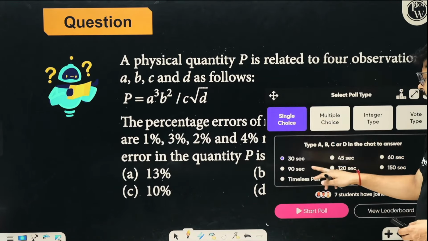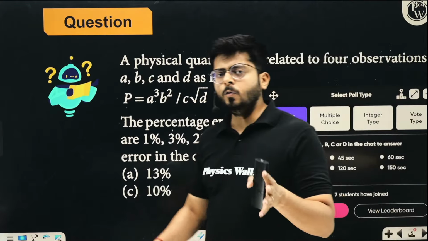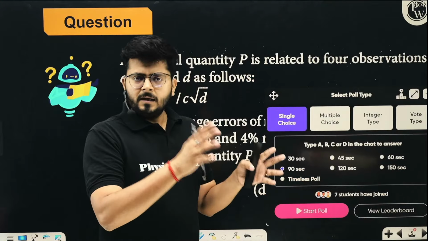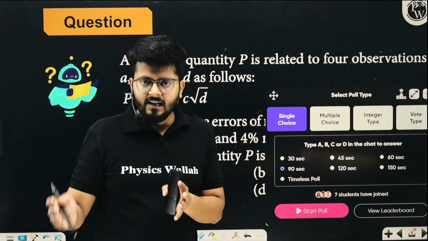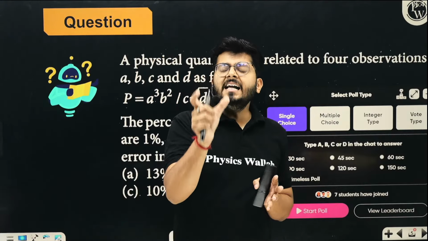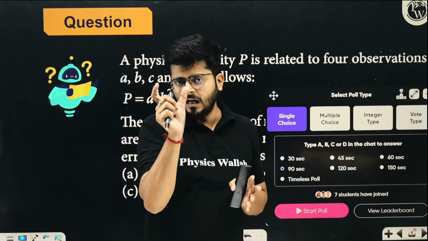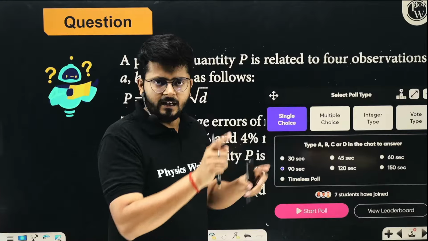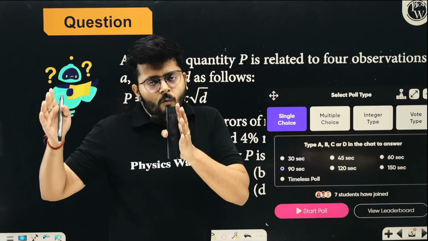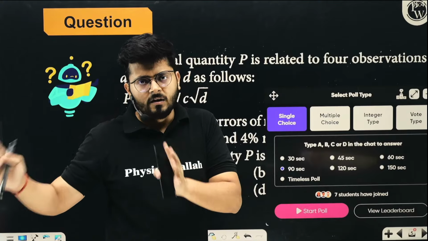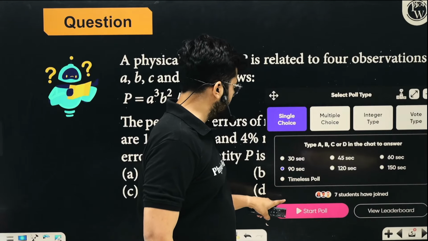This is a slightly lengthy question, so I will give you 90 seconds to solve it, and I'll tell you again how to attempt the physics paper. Keep it for the last. If physics is not your strongest subject, keep it for the last, and make an approach that I have to save at least 60 minutes, that is 1 hour, for physics only. In 2 hours I have to solve everything else because that is mostly theoretical, and I keep 1 hour at last for physics only. Then only you can score maximum in this part. So with that, let's start the first thing.